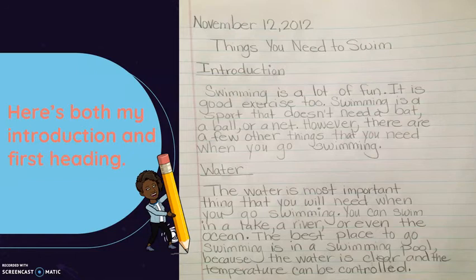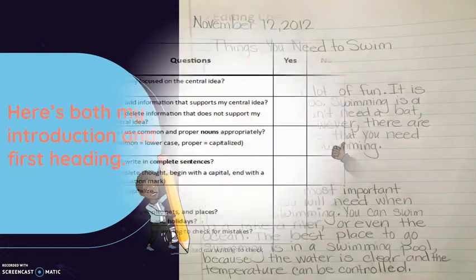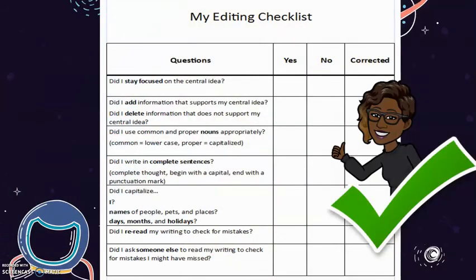Here's both my introduction and first heading together. So once again, I have my first part of my writing with my introduction, and now I have my section 1, which is my heading 1. And I talked about the water and what type of water you need to go swimming. As I wrote, I used my checklist to make sure that my heading 1 is written correctly.